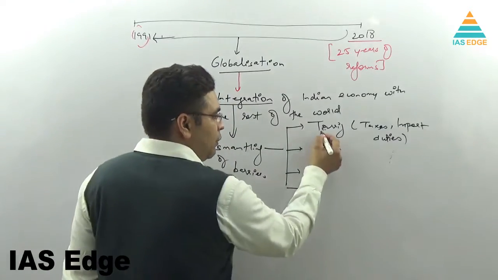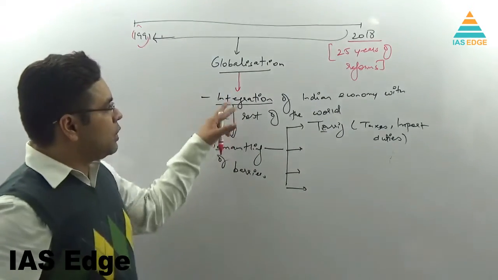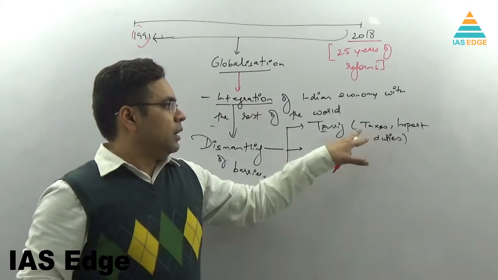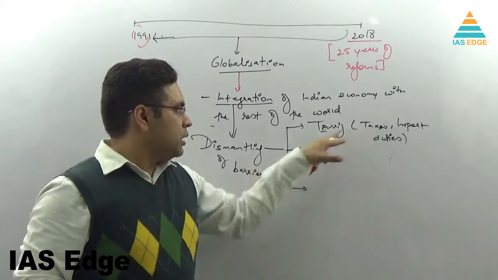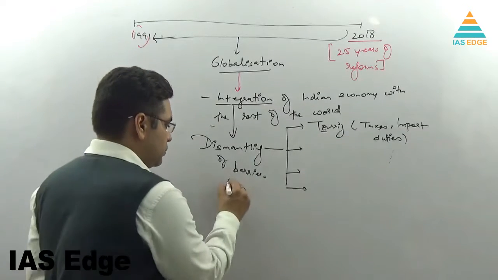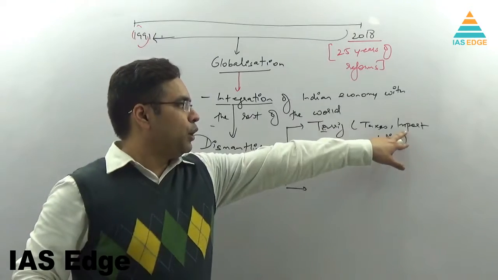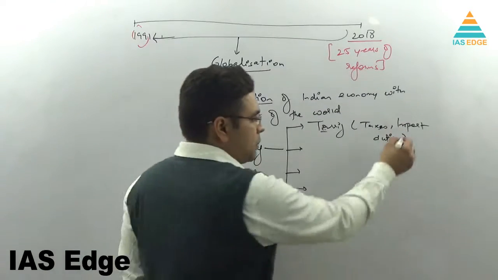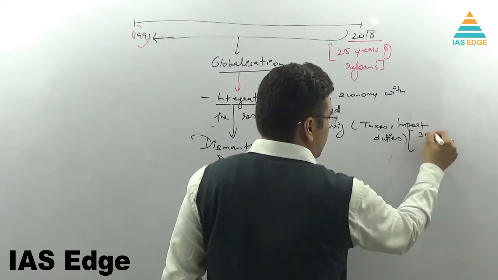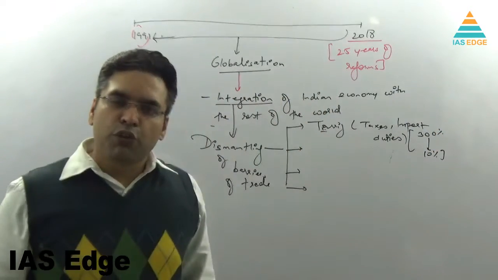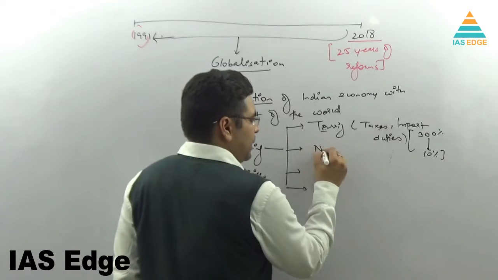So the idea was that in the integration of the economy, in globalization, you will dismantle the tariff barriers of trade. Tariffs, taxes and import duties will be reduced, and the reduction will be substantial. In fact, it was brought down from 300% to 10%. That was the level of barrier reduction. Or non-tariff barriers.